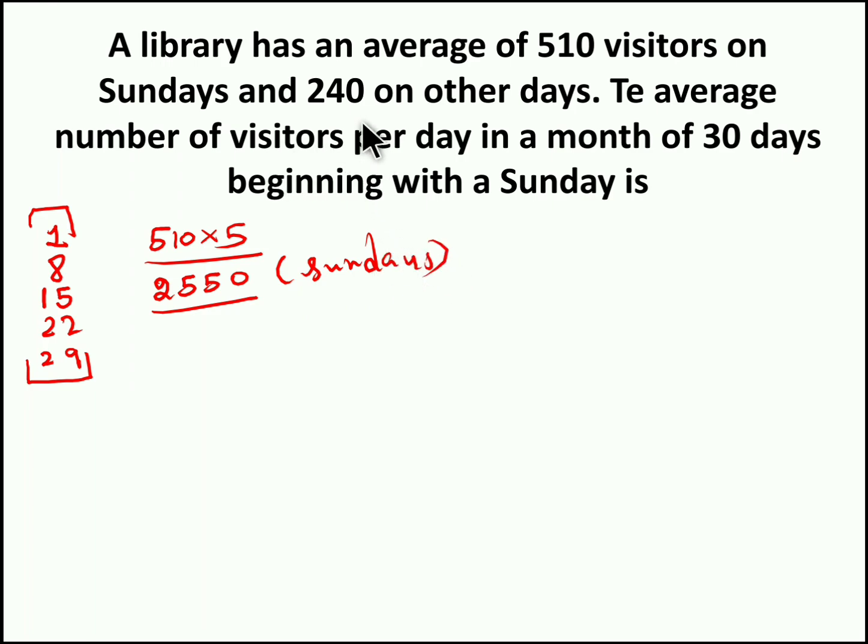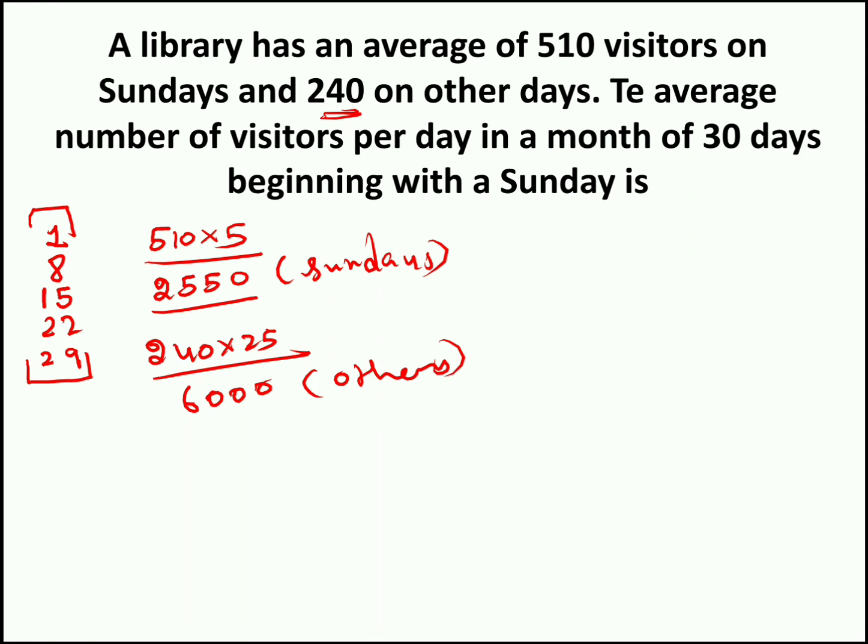And we found remaining we have 25 days. So in the 25 days the average number of visitors is 240. So 240 into 25, we get 6000. So 6000 is the total number of visitors on other days, right? So on other days it is 6000.